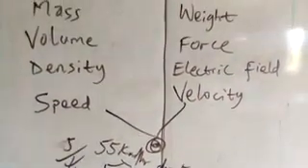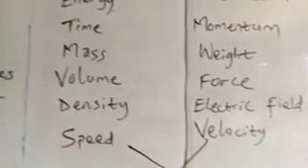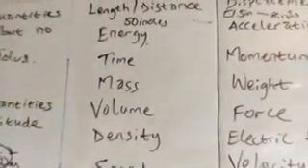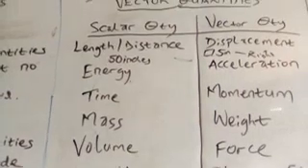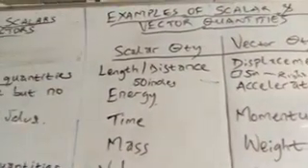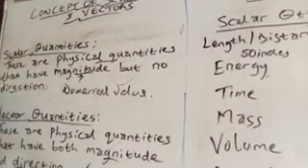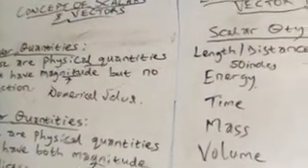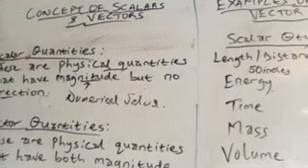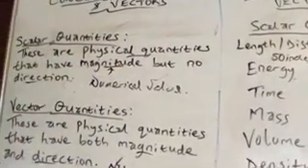So now a recap of what we have done today. We have looked at an overview of scalars and vectors. Scalar quantities are quantities that have magnitude but no direction. They can be completely described when you specify their magnitude alone.